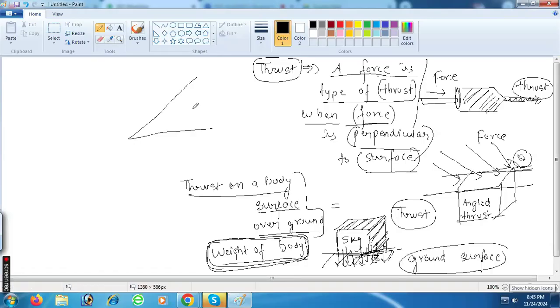Okay, can you tell me, if we have a 10 kilogram heavy block on a 30-degree angle, what should be the thrust by this 10 kilogram block on the ground surface?